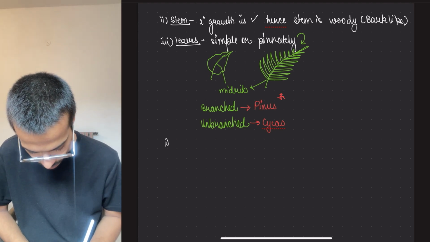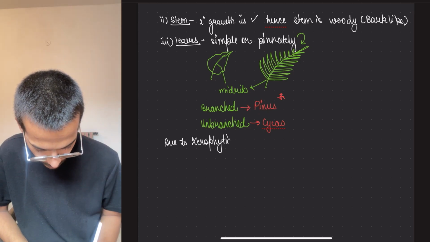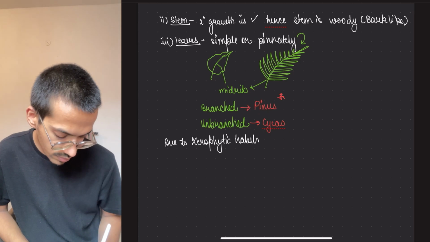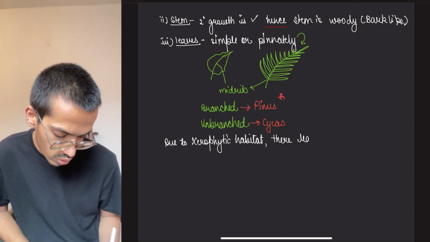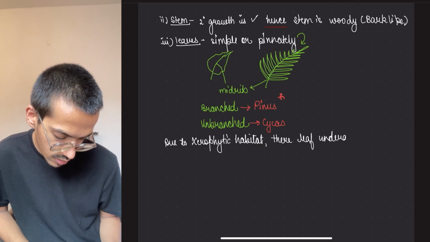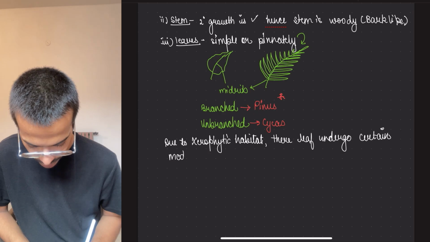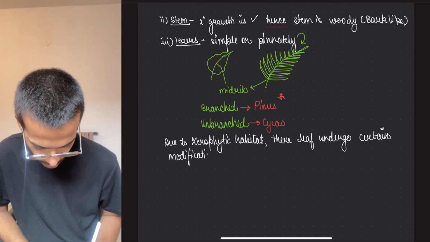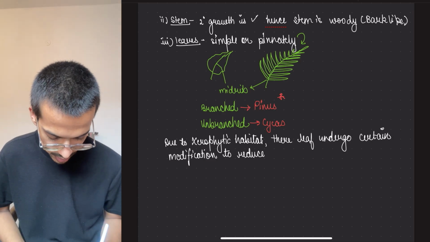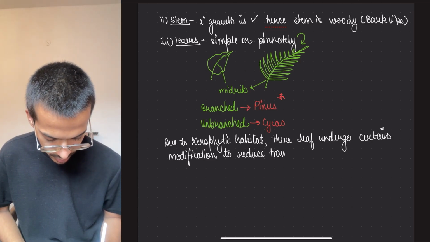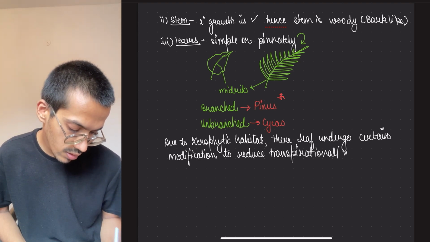Due to xerophytic habitat, their leaf undergoes certain modification to reduce transpirational, or we can say water, losses.